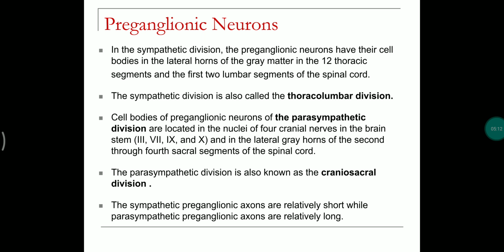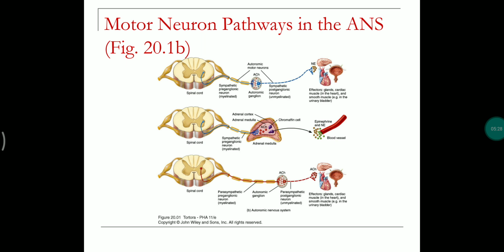Hence the parasympathetic division is known as the craniosacral division. As we already discussed, sympathetic preganglionic nerves are short, while parasympathetic preganglionic nerves are long. Here we can see the sympathetic and parasympathetic nerves and neuronal pathways of the autonomic nervous system.